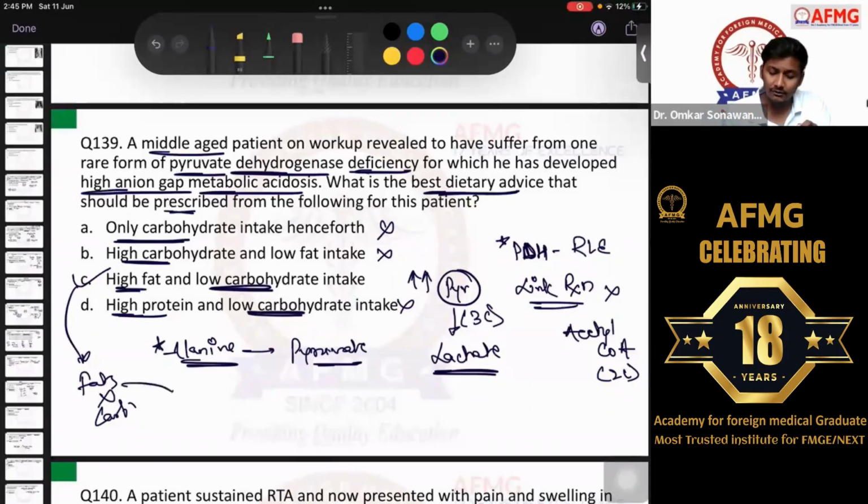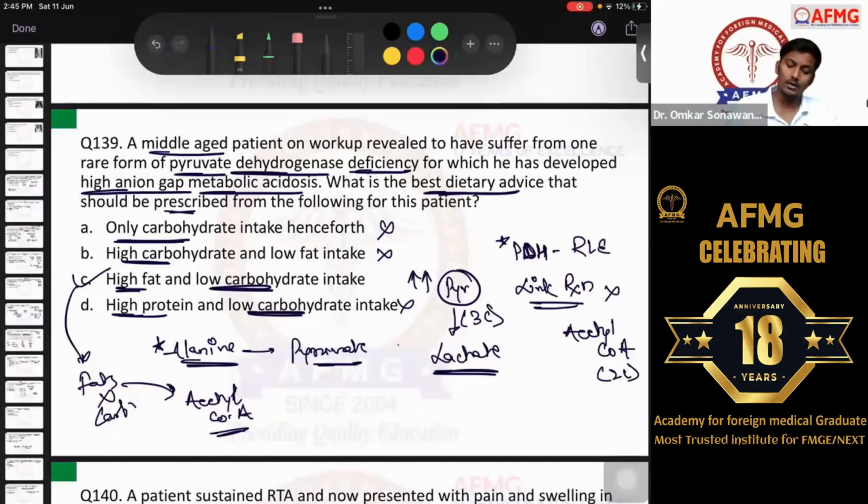Rather, when fats undergo beta oxidation of fatty acid, that is fatty acid breakdown, they would be converted to acetyl coenzyme A, and this acetyl coenzyme A will go into the TCA cycle or the Krebs cycle, because as we know, the TCA or Krebs cycle is a vital cycle of the cell. It needs to occur at any point. Whether the patient is fasting, fed, in starvation, or diabetes, whatever it is, the TCA cycle has to occur. And if TCA has to occur, its substrate, its precursor, that is acetyl coenzyme A, should also be there. So if you're decreasing carbohydrate intake, you need to increase fat intake in the patient.